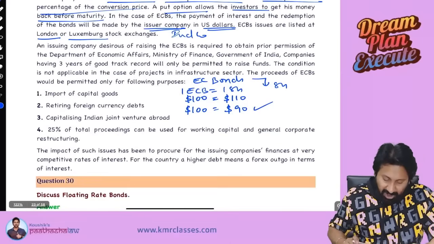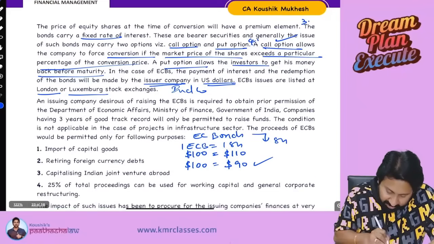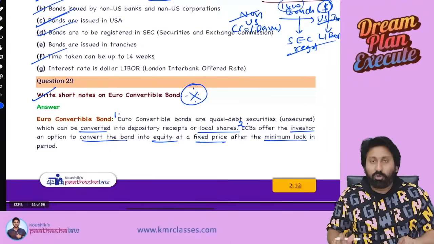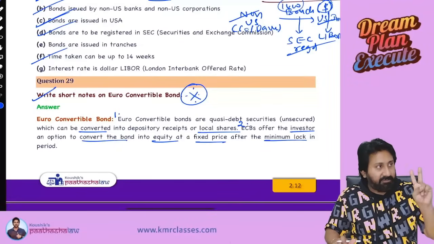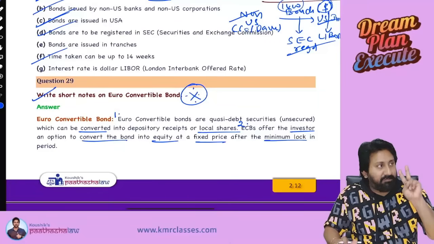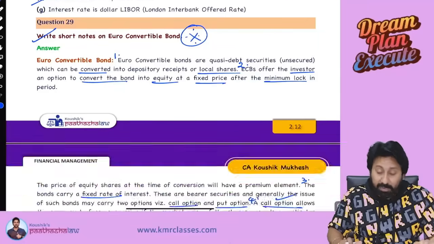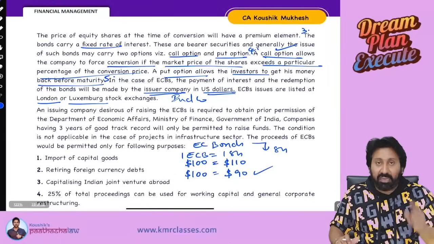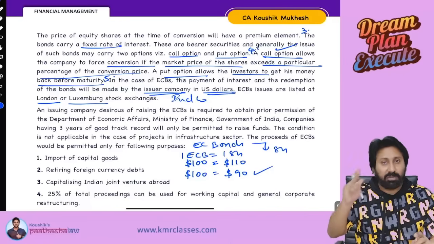Next. All the other things, main points completed. So how many points we covered? 5 points. Point number 1, euro convertible bonds are quasi-debt securities which give an option to convert into shares. Second one, it will give an option to the investor to convert the bonds into equity at a fixed price after a particular minimum lock period is completed. Next one, after that, it will carry a fixed interest. Next one, there are two options. Number 1, call option. Number 2, put option.